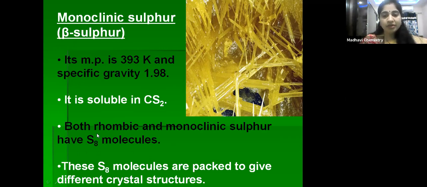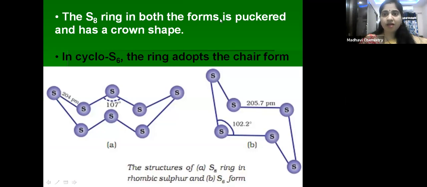Rhombic sulfur and monoclinic sulfur have S8 molecules. S8 means eight sulfur atoms grouped together to form an S8 molecule, right? These S8 molecules are packed to give different crystal structures. You can see here, children, the S8 ring in both forms is puckered and has a crown shape. This is the crown shape S8 molecule, which has a puckered structure.